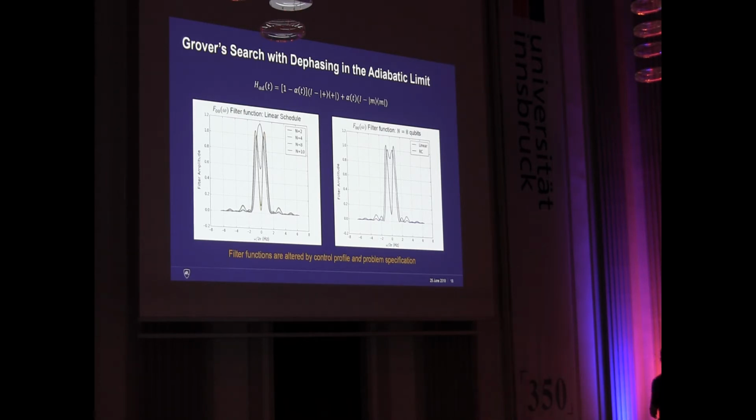This is essentially due to the energy landscape, the energy manifold: the curvature of the eigenstates becomes greater for higher values of n. Due to the changes in the energy manifold, the filter function is affected, exactly like what we mentioned before. So what this means is that we can adjust the frequency response of the system by just changing the specifications of the problem.